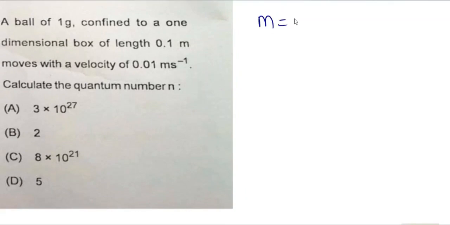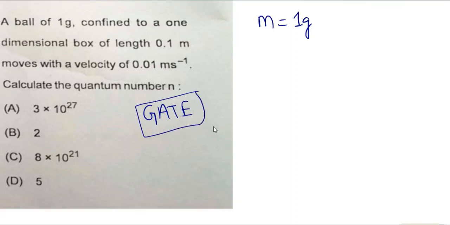This is a very important question, a GATE type question. Mass is given 1 gram, length L is equal to 0.1 meter, velocity is given 0.01 meter per second inverse.